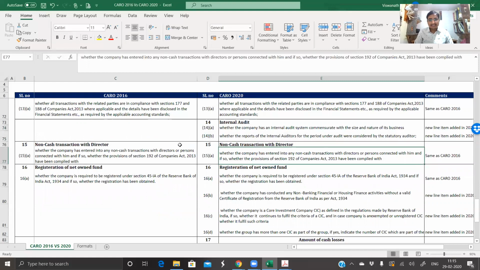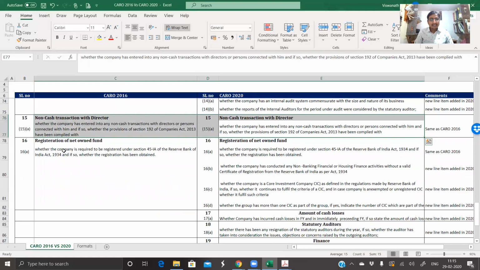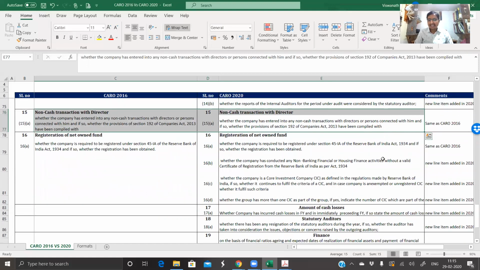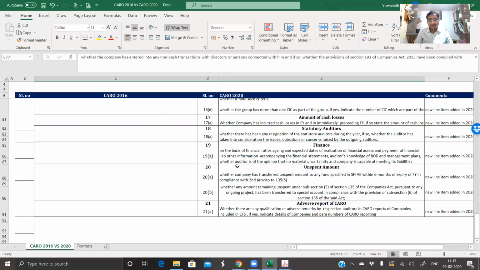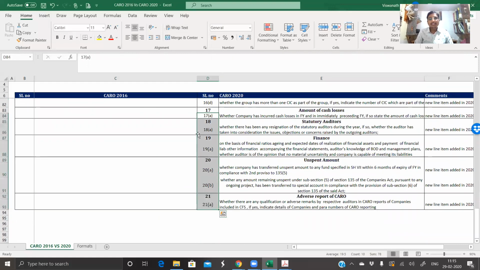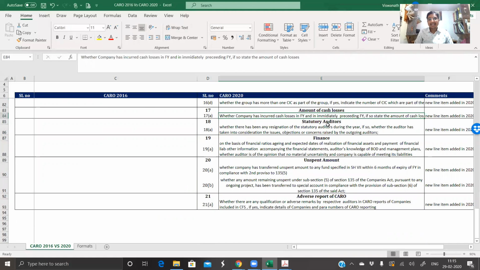Non-cash transaction with directors, same as previous CARO. Registration of net owned fund, this is related more to NBFCs. Now, very, very important, points 17 to 21 are all new points added in CARO. One is amount of cash losses, whether the company has incurred any cash losses in the financial year and the immediately preceding financial year, and if so, state the amount of cash losses. Then statutory auditor, very, very important, whether there has been any resignation of any statutory auditor during the year. If so, whether the auditor has taken into consideration the issues, objections, and concerns raised by the outgoing auditor.